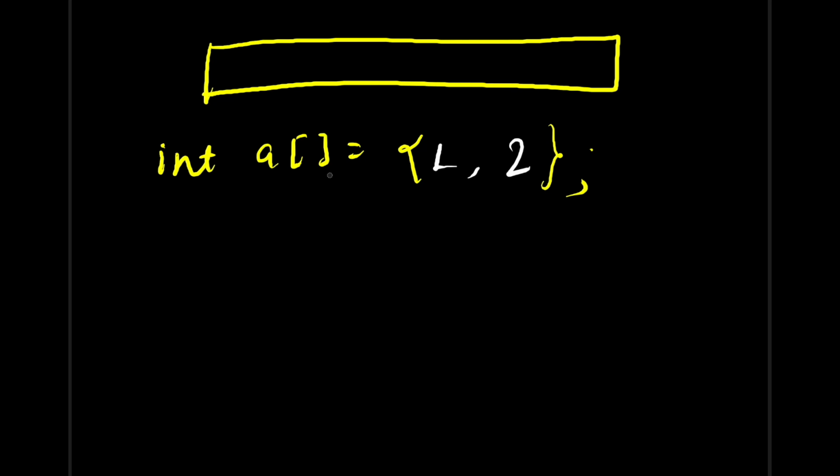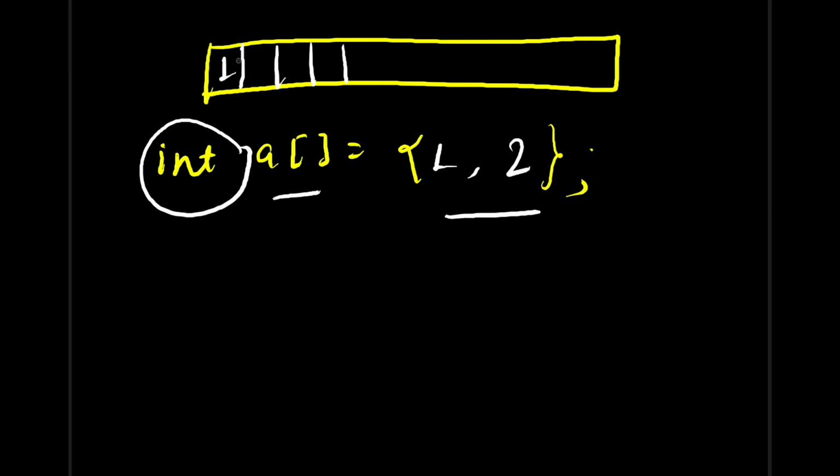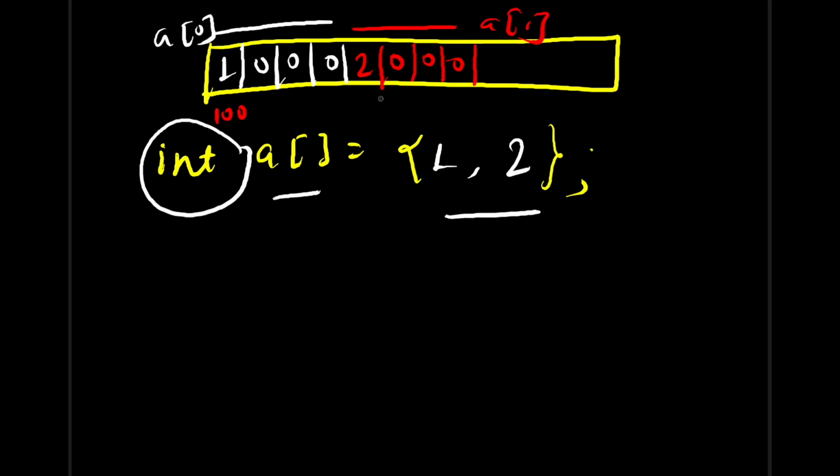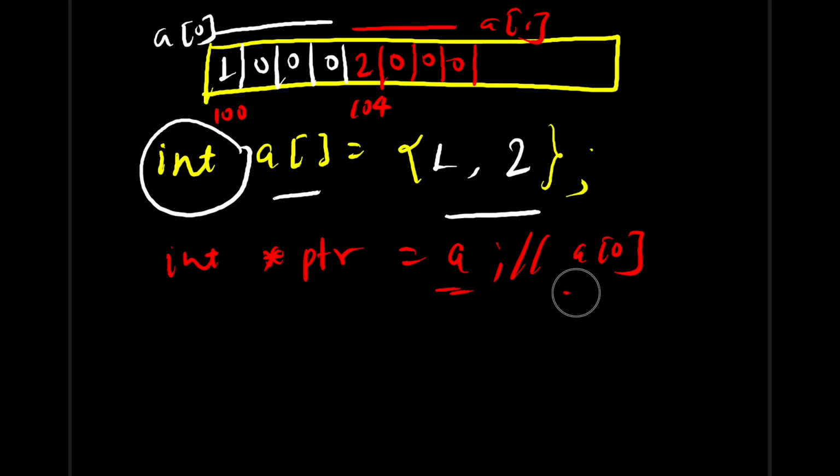Just one step further, let's say you have taken an array which has two elements. What is the size of this array? The size of an integer is 4 bytes, right? Your first element will contain 4 bytes, so the lowest byte will have 1 and the next 3 will be 0. This is A[0], the 0th element. Then the next 4 bytes will be the first element, A[1], which will contain 2. Let's suppose this is your address 100 and this is 104. And you are pointing to this array with the help of this integer pointer PTR. So here I have assigned the 0th element of this array, which is the same as this. Both will give address 100, which is pointed to by this PTR.